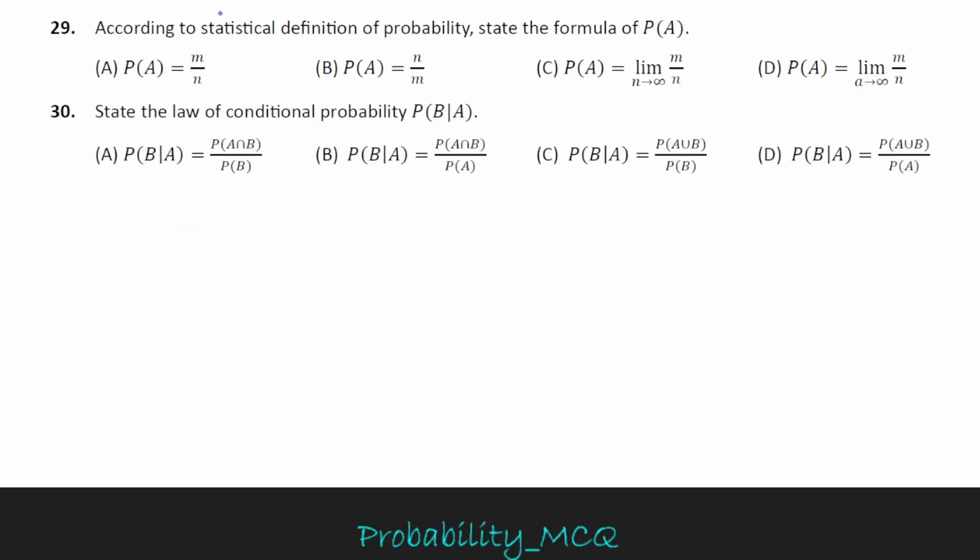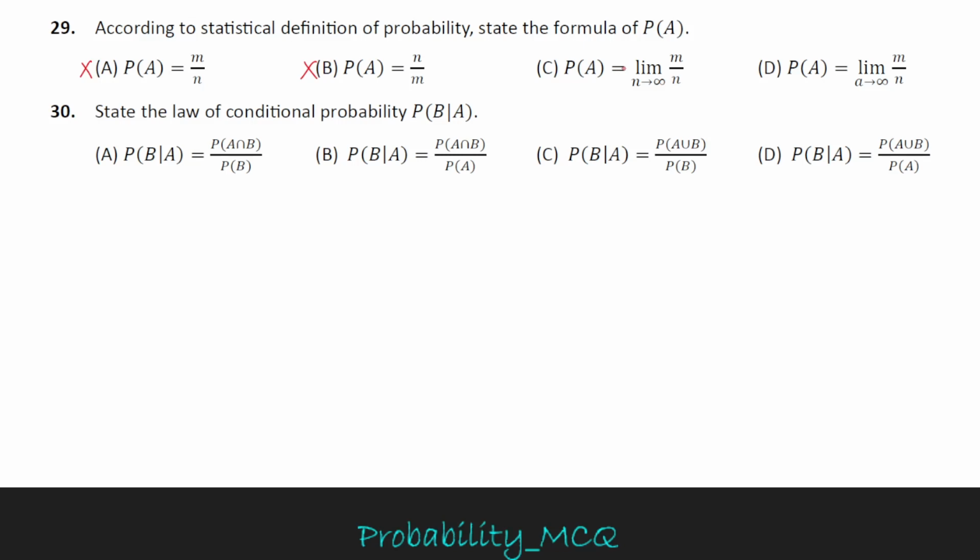Question number 29: according to the statistical definition of probability, state the formula of P of A. P of A equal to M upon N. This is the mathematical formula. So option A is not right. N upon N is not possible. Hence, option B is also not correct.